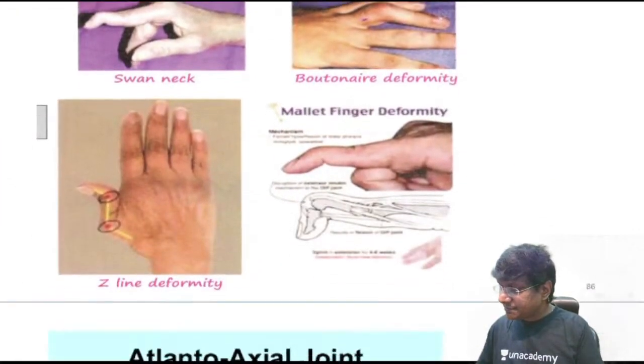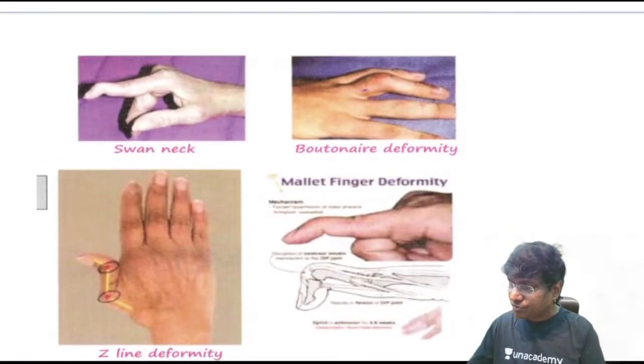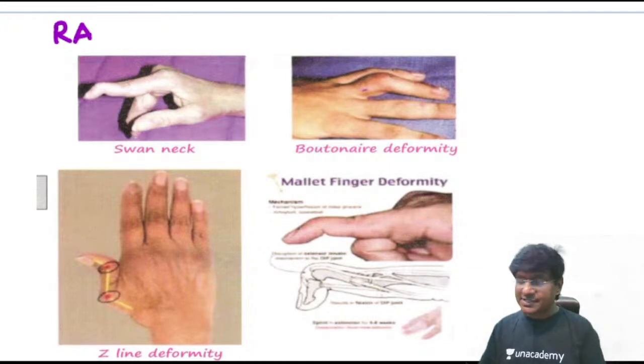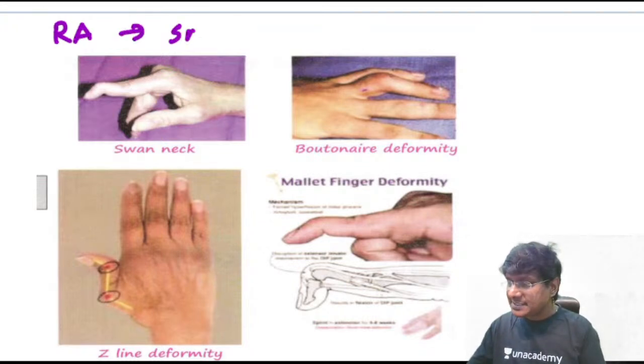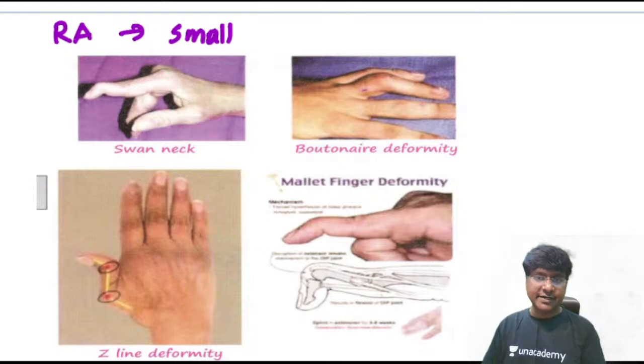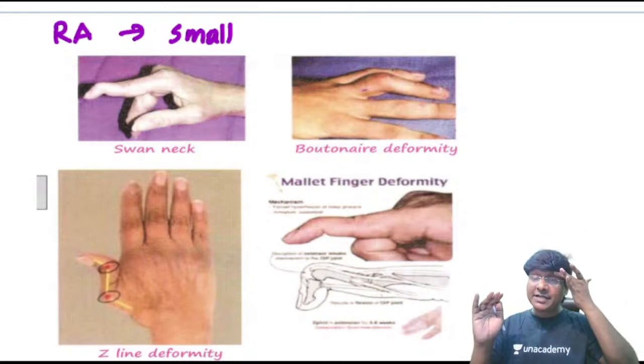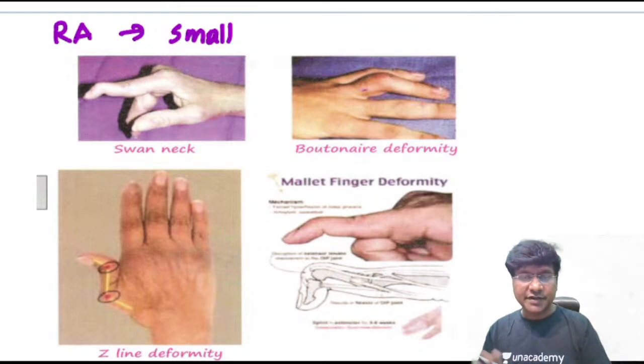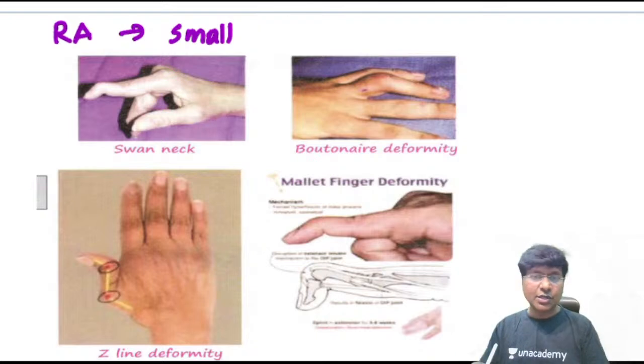Then the next important discussion is about rheumatoid arthritis. As we are very much aware, it is the small joints which are affected. And which small joints are affected in rheumatoid arthritis? That is the metacarpophalangeal joints as well as the proximal interphalangeal joints. Distal interphalangeal joints are not affected in rheumatoid arthritis. And even in the lower limb, the MTP, that is the metatarsophalangeal joint, is also affected.